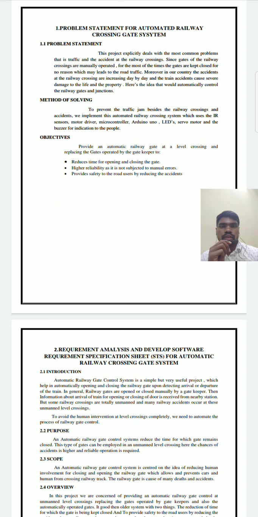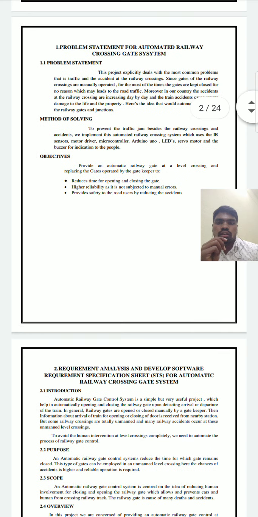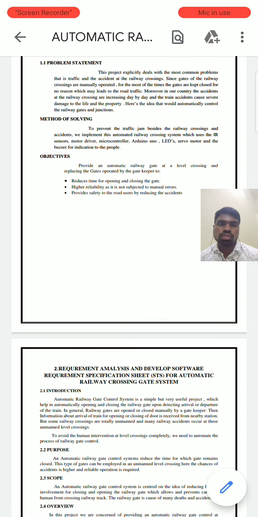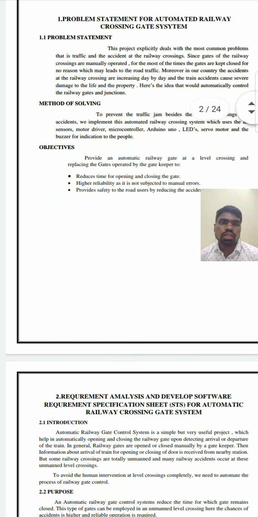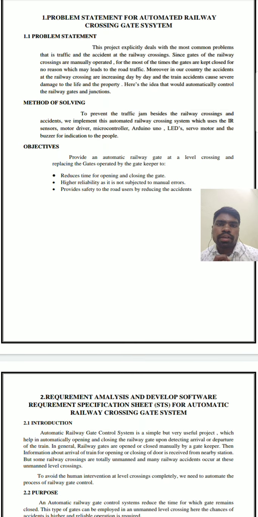Now I'm explaining my project, the automated railway crossing system. First, the problem statement for the automated railway crossing gate system. This project deals with the most common problem, traffic and accidents at railway crossings. Since the gates of railway crossings are manually operated most of the time, gates are kept closed for no reason, which may lead to road traffic.